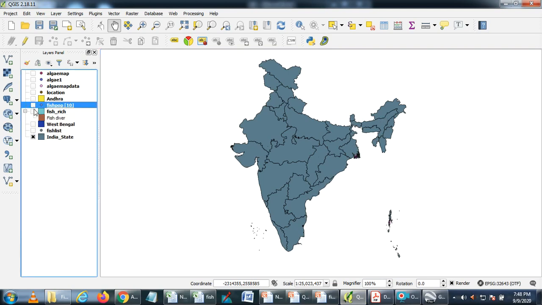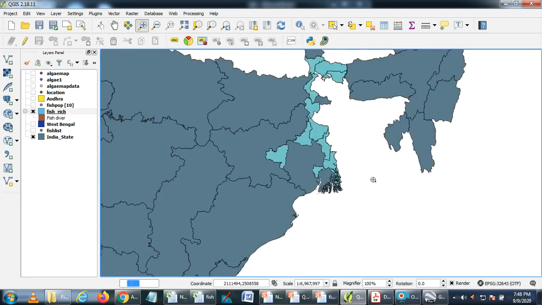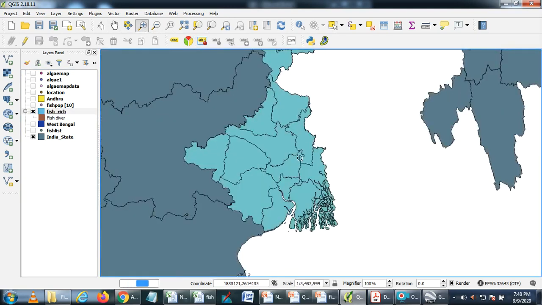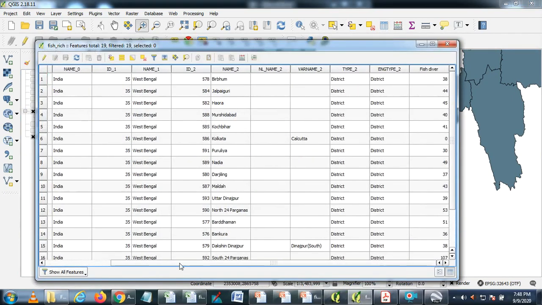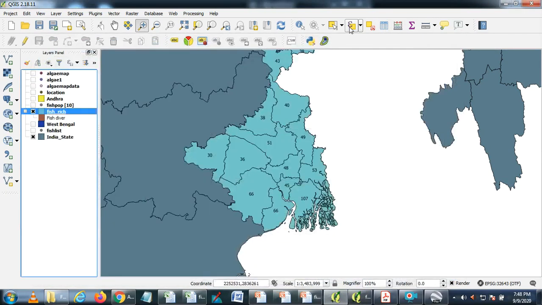So I close this fish population. So we have the fish richness, which is more for West Bengal. For each district, I have created one attribute. I call that attribute, the column I have added, fish diversity. So I selected each district, and in the attribute table, I entered the value.